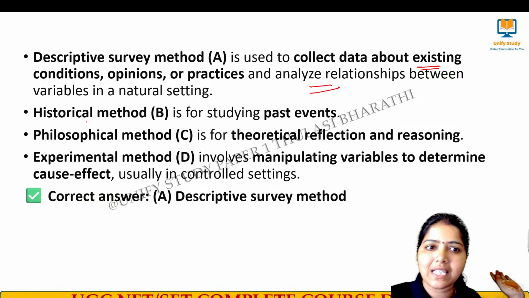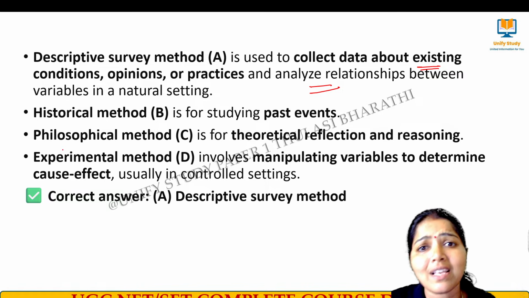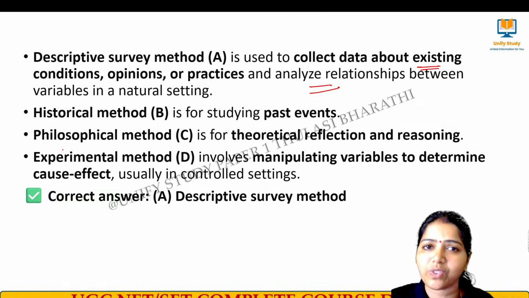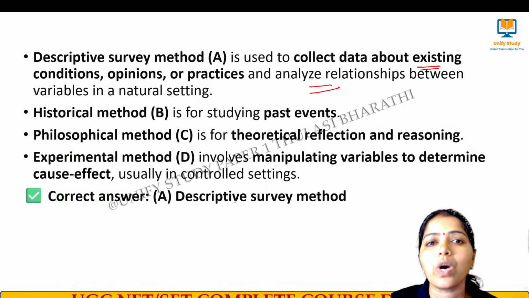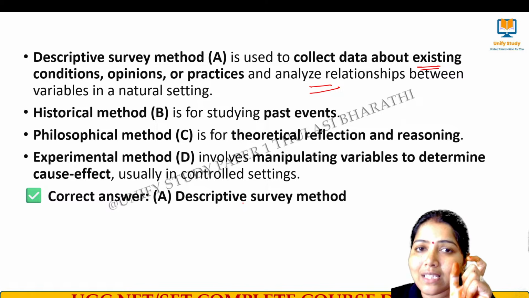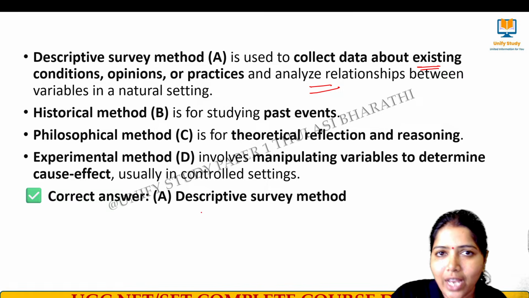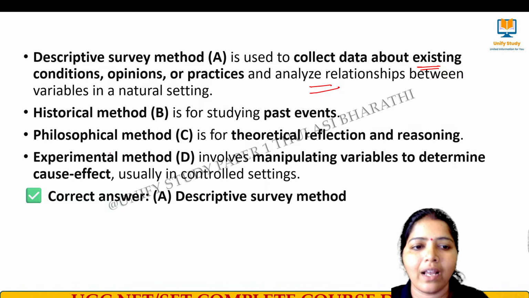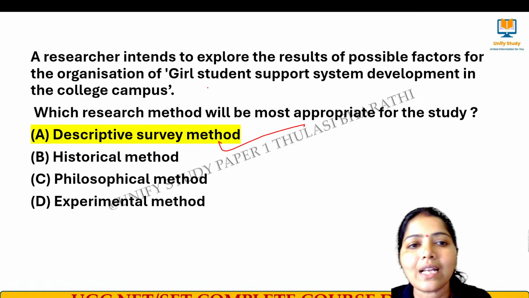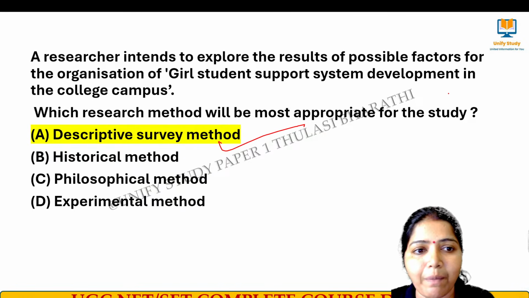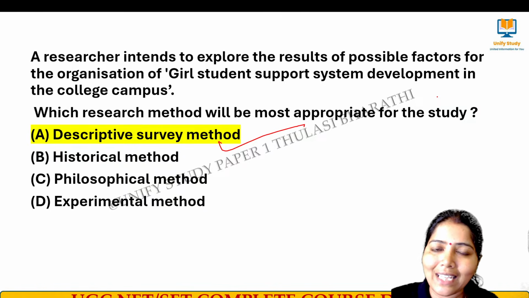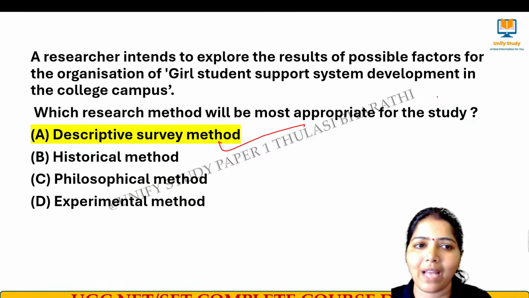Historical means past events. Philosophical method means there will be some kind of reflective thoughts in philosophical research. And experimental method always works on cause and effect, that is, manipulating the variables to understand what has happened whenever there is a change in the cause, how the effect has come about. That is called experimental method. Here, according to this question, I am describing the girl support system development in the college campus. So I am collecting data about it and telling what has happened. That is called descriptive survey method.